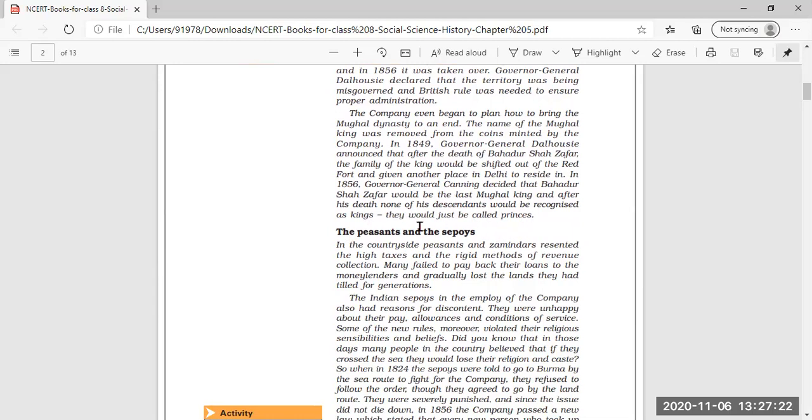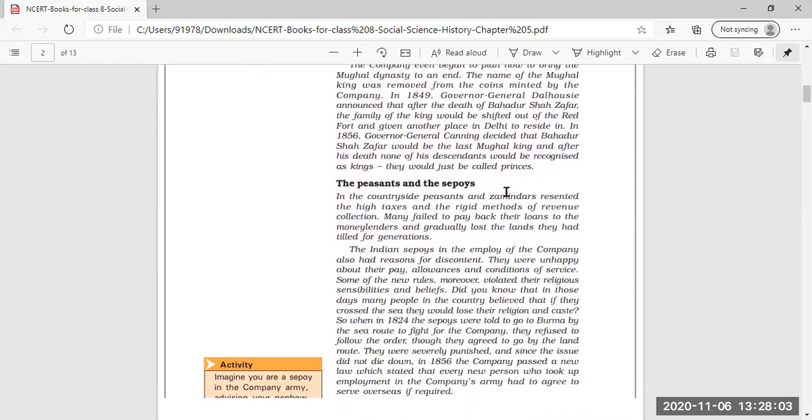That means another policy of the East India Company, of these Britishers, was that after Bahadur Shah Zafar nobody was allowed to sit on the throne of Delhi to rule, and the sons of Bahadur Shah Zafar and all their successors will be called princes and not rulers. I think it is clear here.